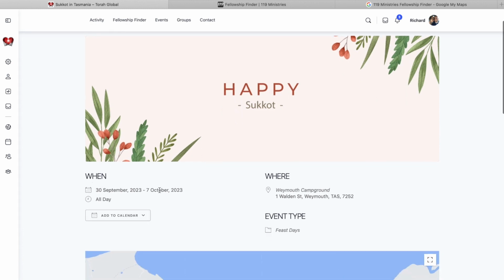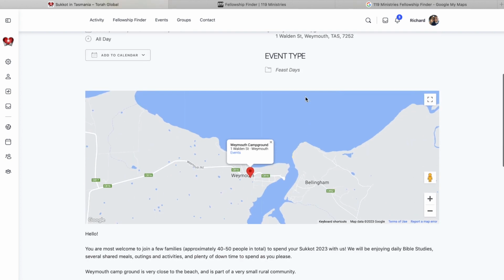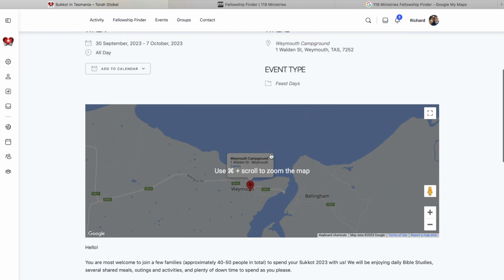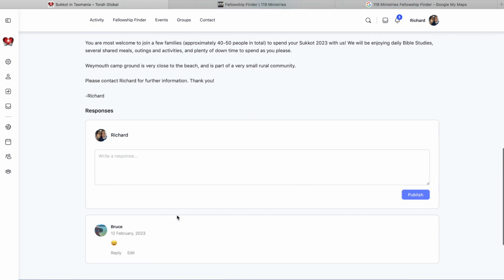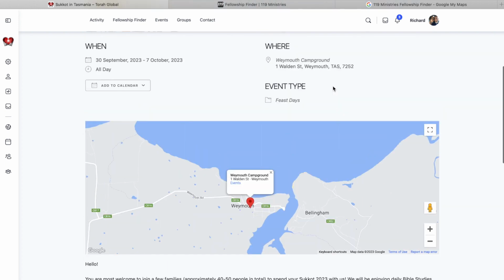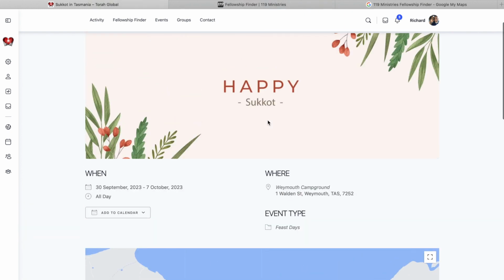So that just says when, where, what type, so it's classified as a feast day, a map where the event is, and then just a brief description. And here, Bruce, who's wanting to come, has made a little comment, and if you want to make a comment about it as well, for example, can I have more information? Hit publish. Another way to do this is, well, that's probably the best way to do that.